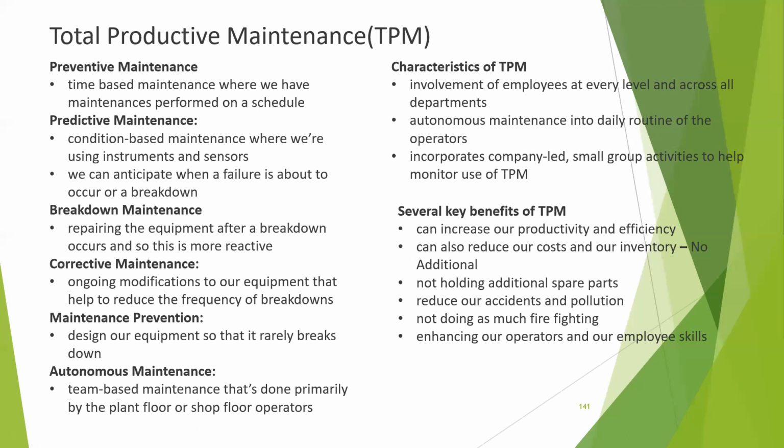And it incorporates company-led small group activity for TPM. TPM is also a qualitative method which is used in the production flow. So what is the benefit? Increased productivity and efficiency. Unexpected breakdowns are reduced, which reduces our cost and inventory, as we are not holding additional spare parts because of maintenance problems. Accidents and pollution can be reduced, and much firefighting will not be needed because every place will be clean. Our operators' and employees' skills may also improve. The person operating the machine should know about the spare parts and how to undergo that particular maintenance, everything.